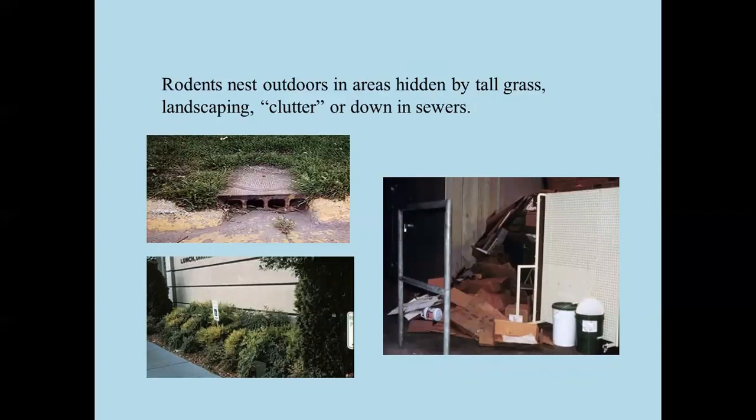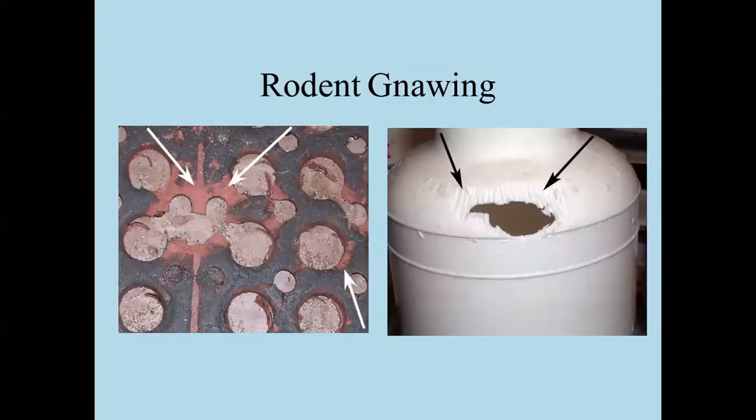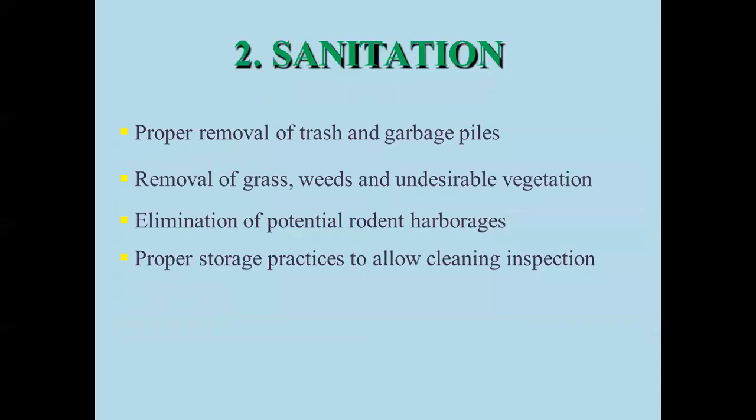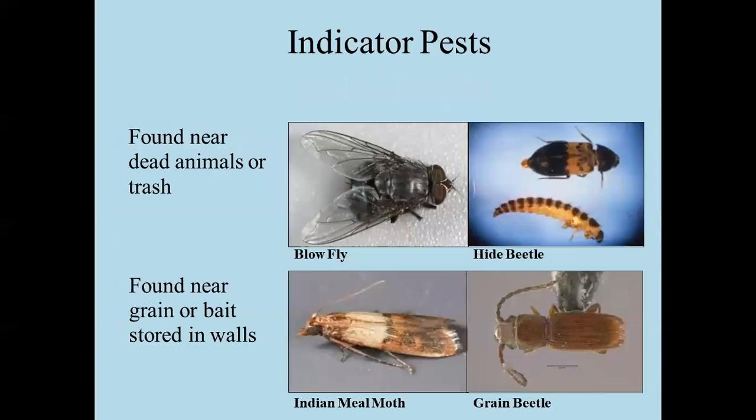Then rodent nests outdoors are in areas hidden by tall grasses, landscape clusters, or down in sewers. You can see rodent gnawing, where they can make a hole and easily enter inside. Then indicator pests are found near dead animals or trash, or near grain or bags stored in walls. These are the indicators that they easily spread over food or any place.